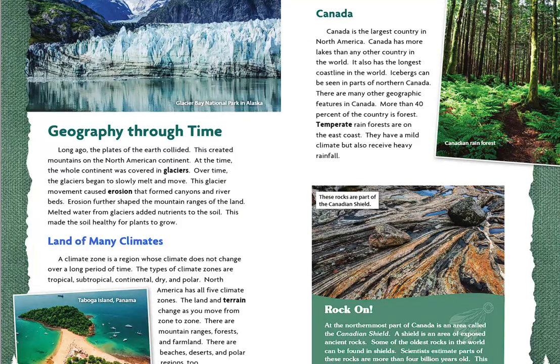Land of many climates. A climate zone is a region whose climate does not change over a long period of time. The types of climate zones are tropical, subtropical, continental, dry, and polar. North America has all 5 climate zones. The land and terrain change as you move from zone to zone. There are mountain ranges, forests, and farmland. There are beaches, deserts, and polar regions too. Glacier Bay National Park in Alaska. Taboga Island, Panama.